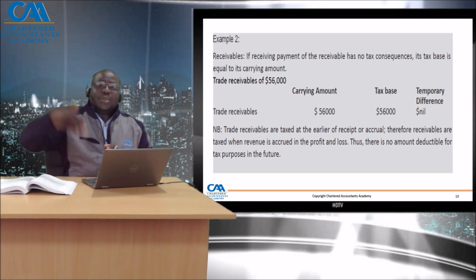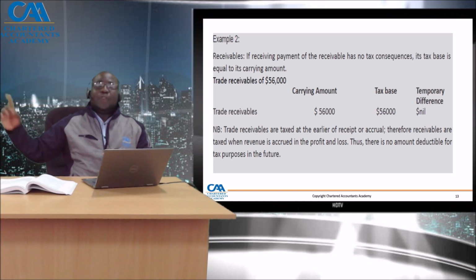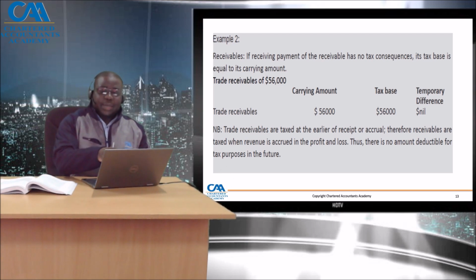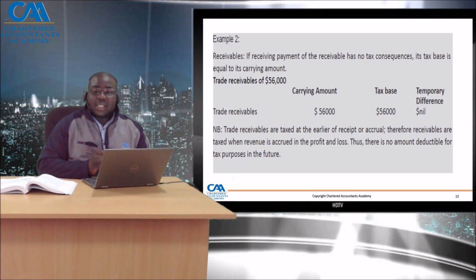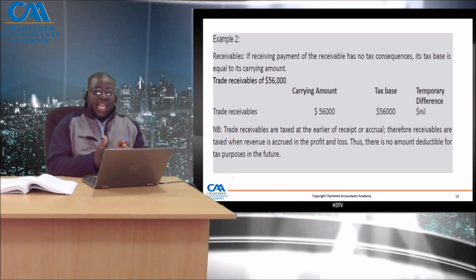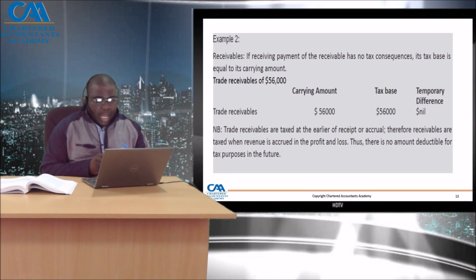How much of it will be deductible for tax purposes in future? No deductions are allowed on receivables because they've already been taxed at the earlier of receipt or accrual. So nothing will be taxable in future. In that case, you should equate your tax base to the carrying amount so that there is no temporary difference. If you allow a difference, that causes temporary differences, and you are supposed to recognize deferred tax. Where there should not be a tax base, it's either better to equate or to refer that it's not allowed.